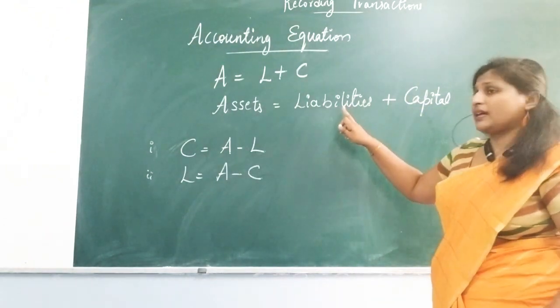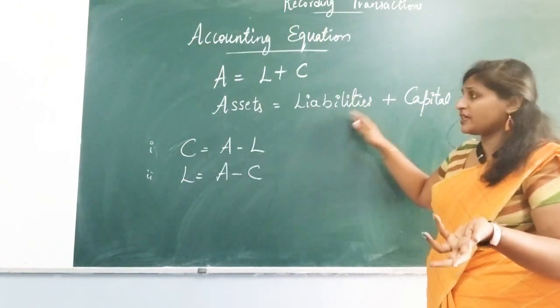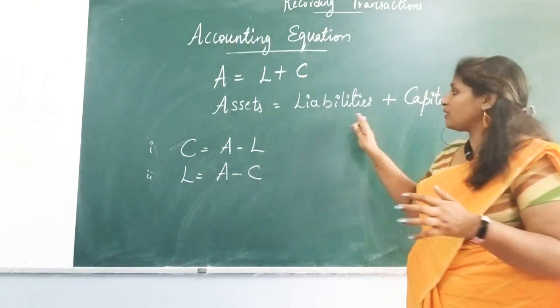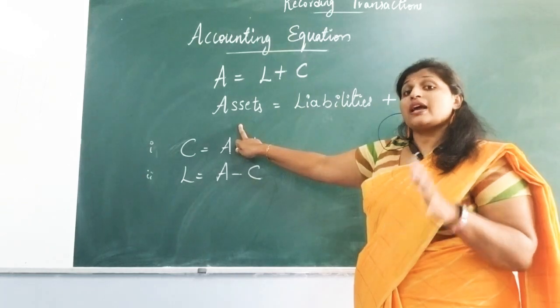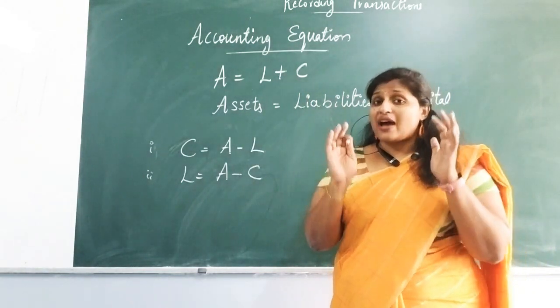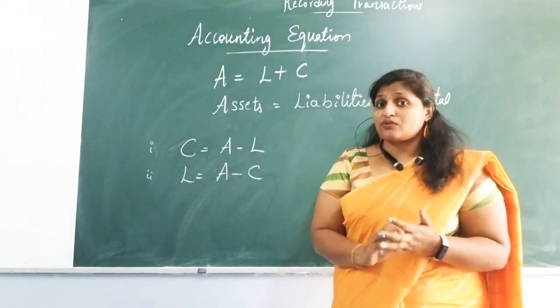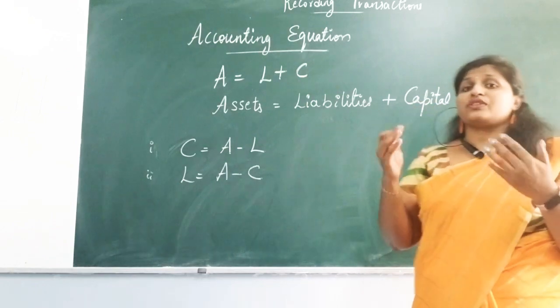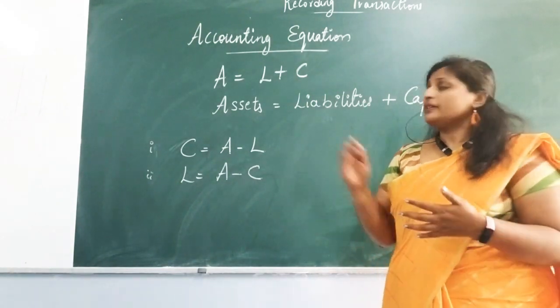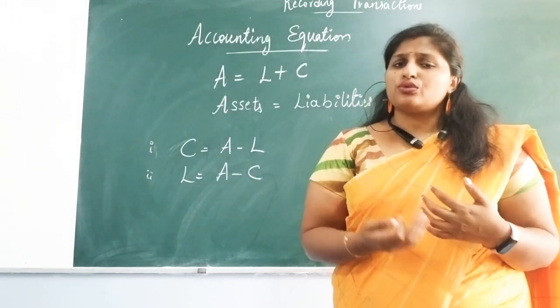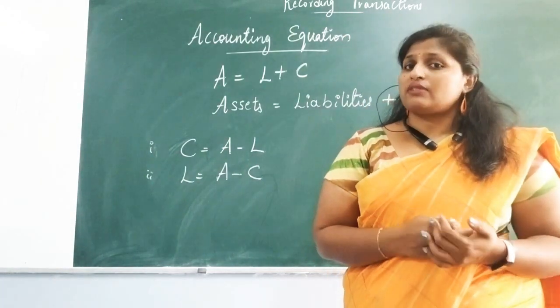When you add all the liabilities and the capital which the business has, it should be equal to the assets value. The total value of the assets of the business should be equal to the liabilities and the capital of the business. This will be asked for 5 marks, okay? I will teach you how to do the calculations also.